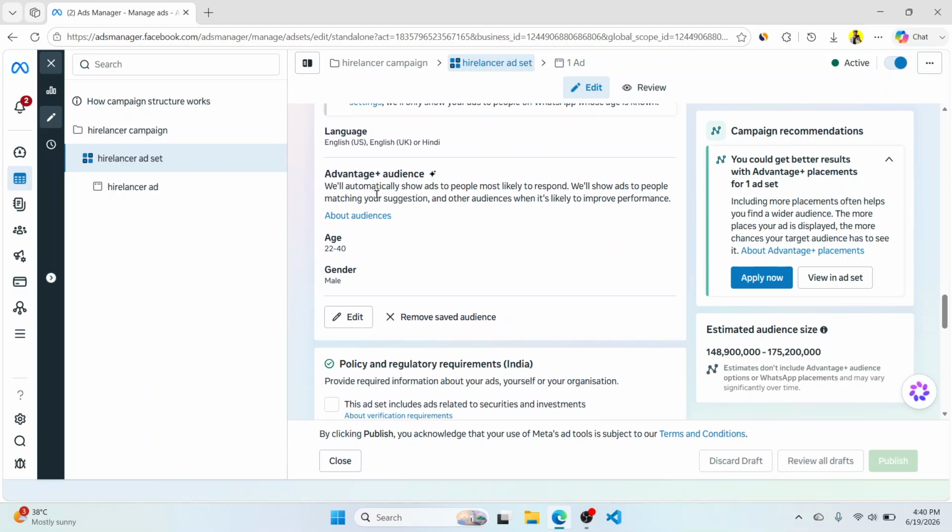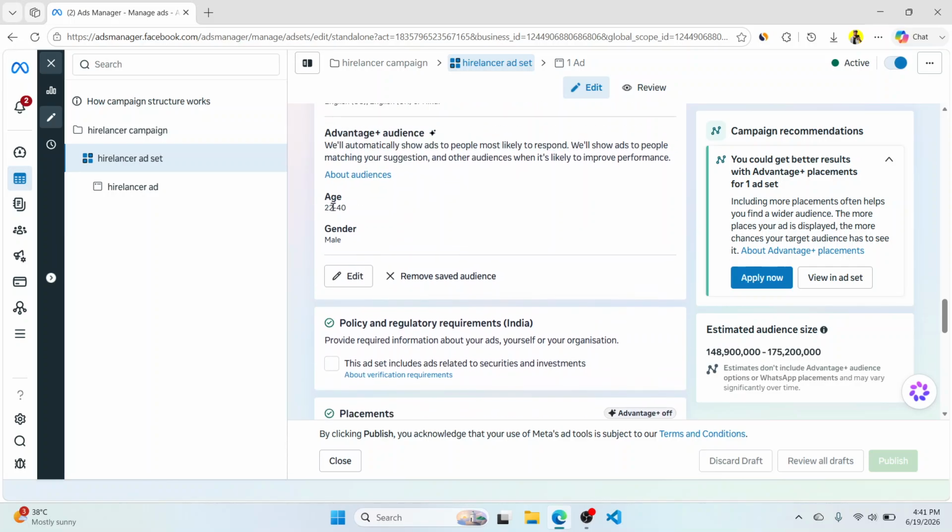Now we have Advantage+ audience. We will automatically show ads to people most likely to respond. Okay, that's nice. Very, very nice. We'll show ads to people matching your suggestions and other audiences when it's likely to improve performance. That's perfectly fine. That's the sweet spot of Meta.